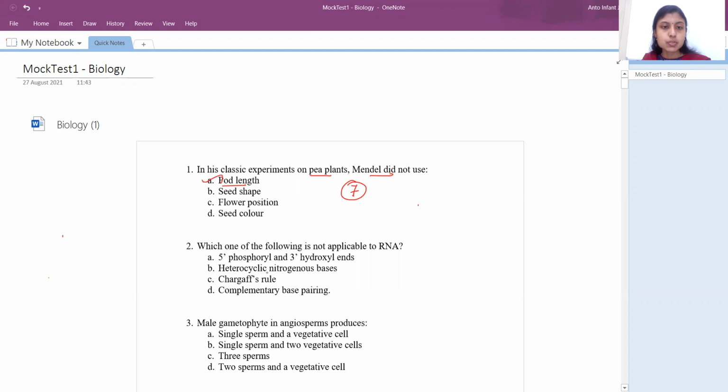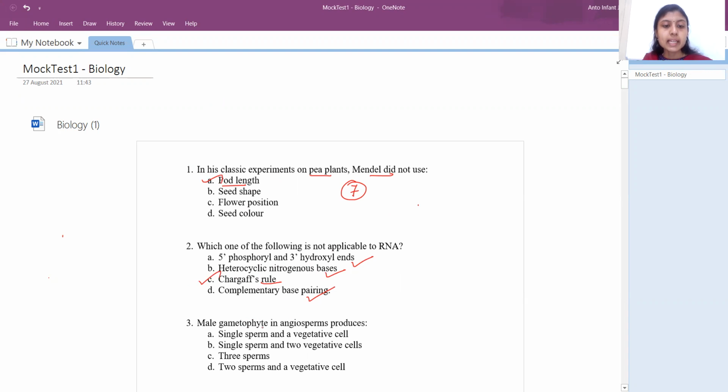And second question, which of the following is not applicable to RNA? Okay, so RNA, obviously they have 5' to 3' direction. They have phosphoryl group and hydroxyl group, and they have heterocyclic nitrogenous bases. That is right. And they possess complementary base pairing. That is also right. But Chargaff rule, no, they don't follow Chargaff rule. So that is the answer.